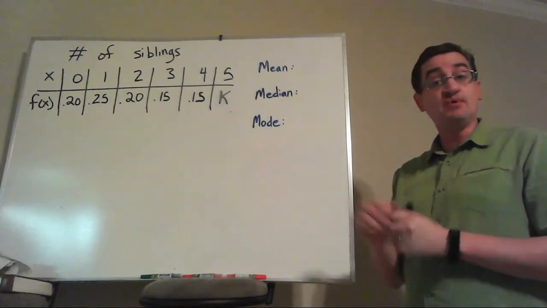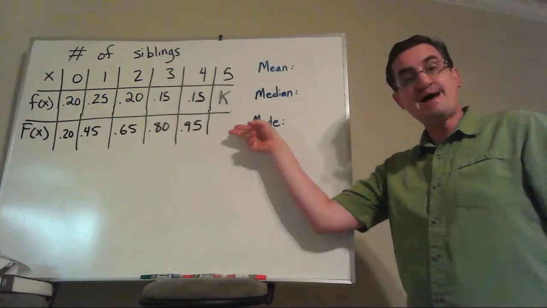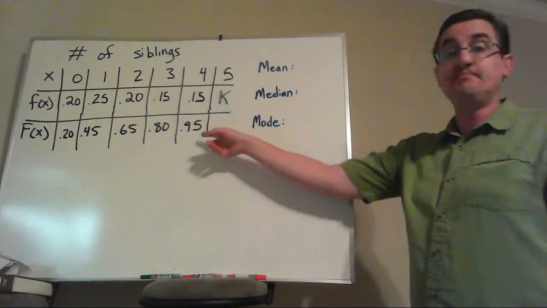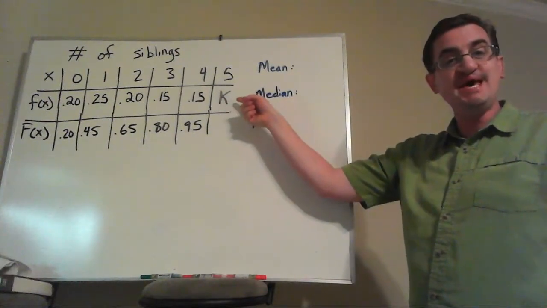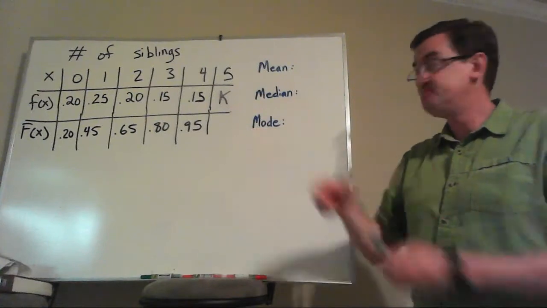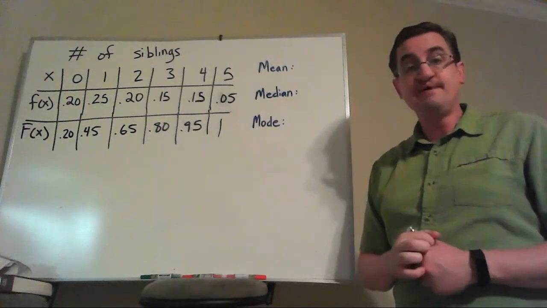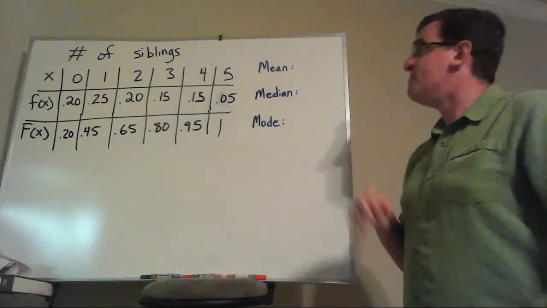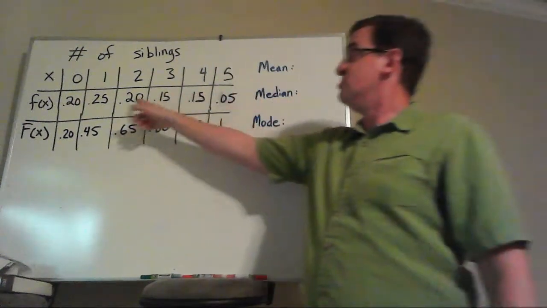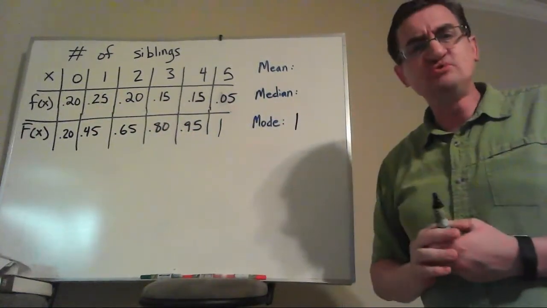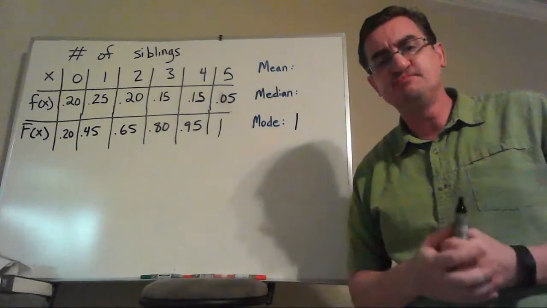So first thing I want to do is let's fill in the capital F of x, the cumulative distribution function, because that's going to make it really easy to figure out what this k needs to be so that this adds up to be 100%. And that way we get our 0.05 there. Let's talk about mode. Mode is the one that's most likely. Most people have 1 sibling. When I say most people, I mean that was the scenario that was most common.